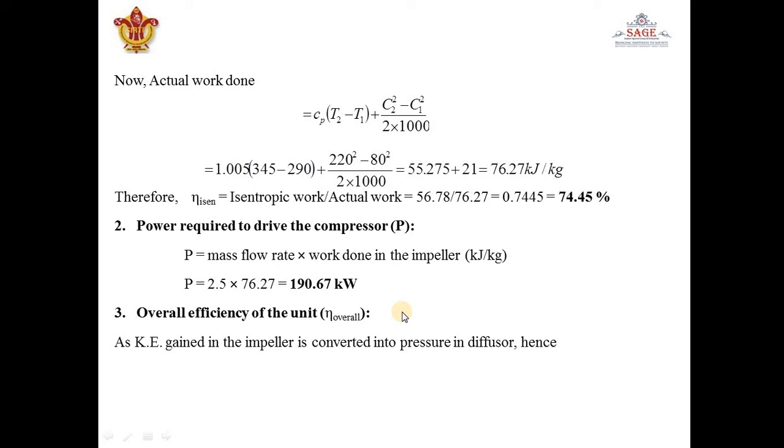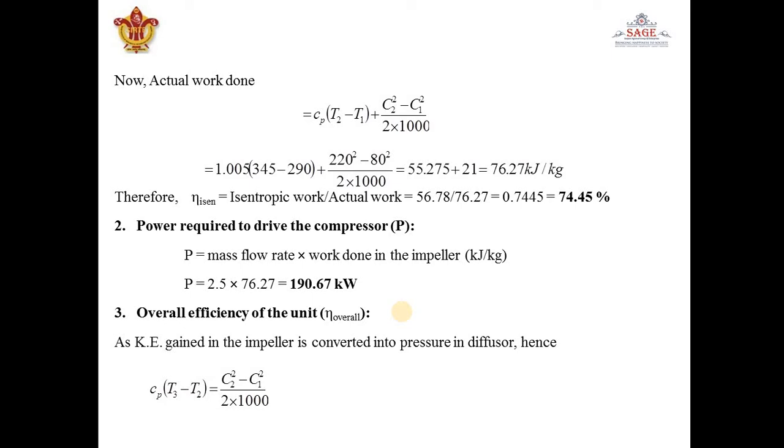Here it is given in the question that it is assumed that all kinetic energy gained in the impeller is converted into pressure in diffuser. Hence the kinetic energy gained in the impeller is C2 square minus C1 square by 2000, in terms of kilojoule, and it is converted into pressure. So we can write Cp into T3 minus T2. Pressure is increasing, so the temperature is also increasing.